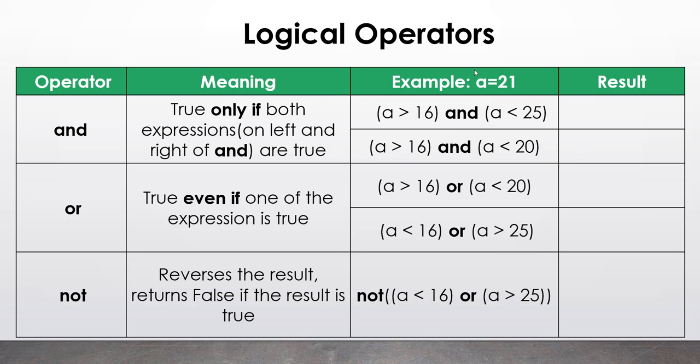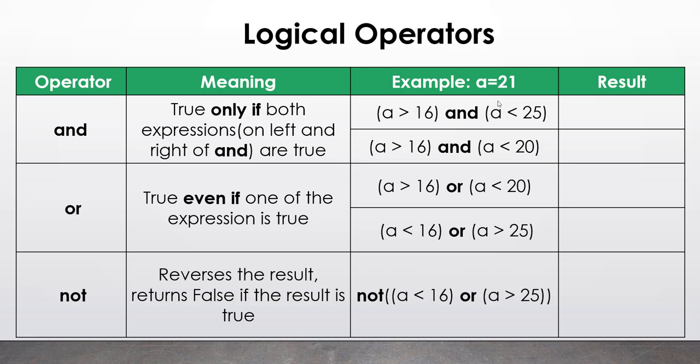When you use an AND operator, let us understand it in terms of one example that we have written here. Suppose the value of variable a is 21, which we have assumed. And if you have set up the same condition that we had set in the earlier program, if a is greater than 16 and a is less than 25, what the AND operator in between does is that it has two expressions, one on the left hand side and one on the right hand side. Always remember there has to be expressions on the two sides.